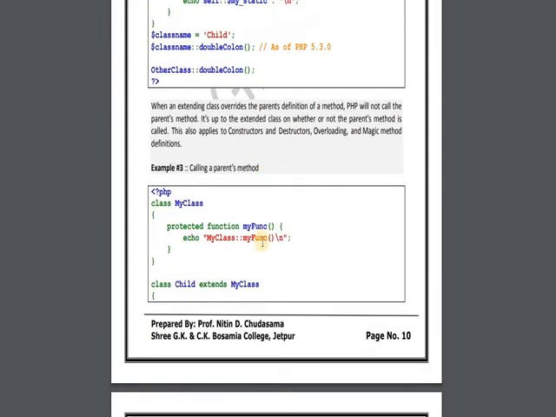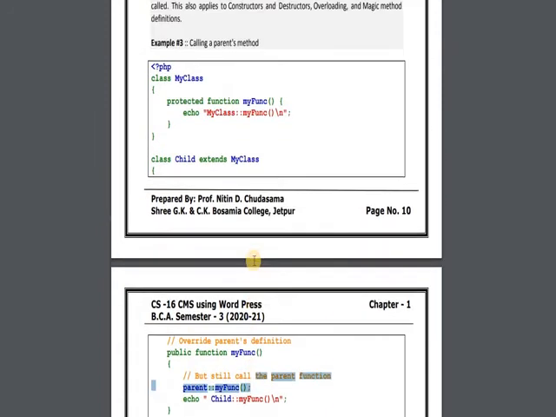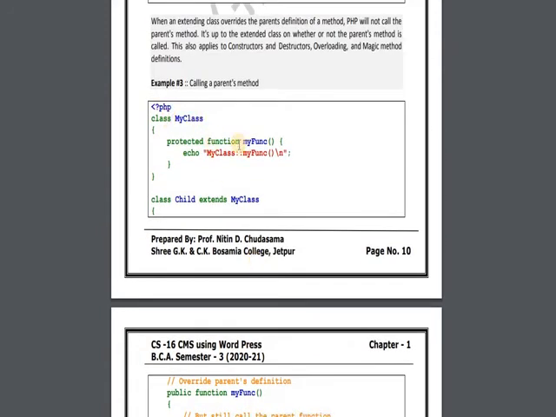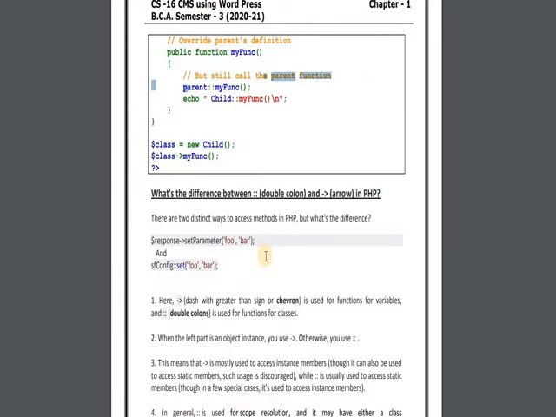Also, if you want to access a function from a parent class, then we can use the parent keyword and the name of the function. For example, myFunction: here MyClass has this myFunction, and the child class extends MyClass. In that child class I am writing this code, parent myFunction.